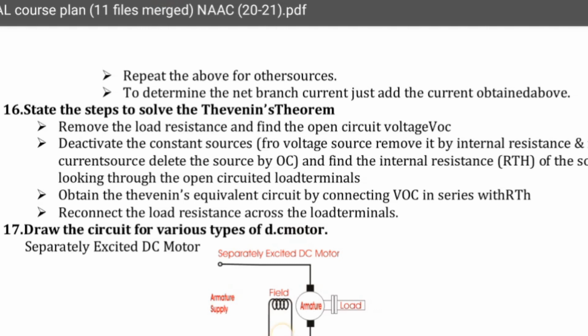Next, what are the steps required for Thevenin's theorem? How to apply? Draw the circuit of various types of DC motors. DC motors, separately excited. Field winding is excited separately. There are two types: one is self-excited and another one is separately excited. In separately excited, a separate field winding is connected.